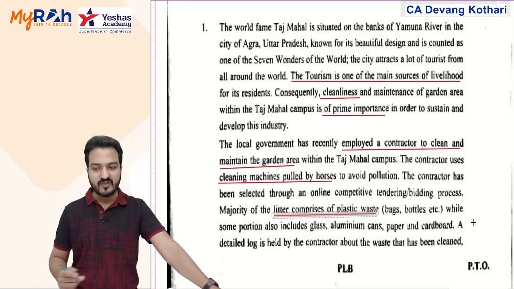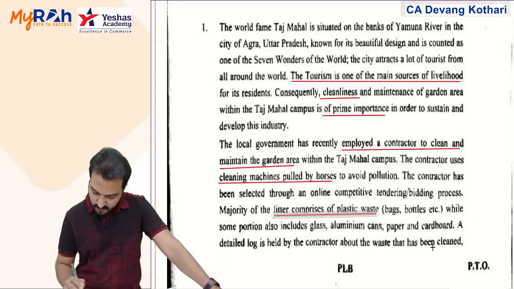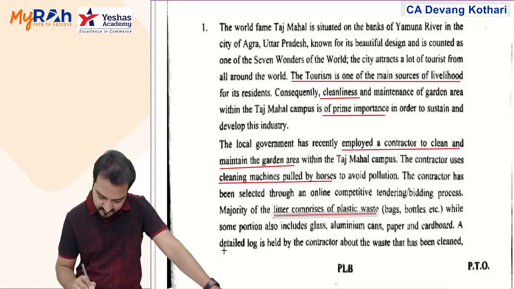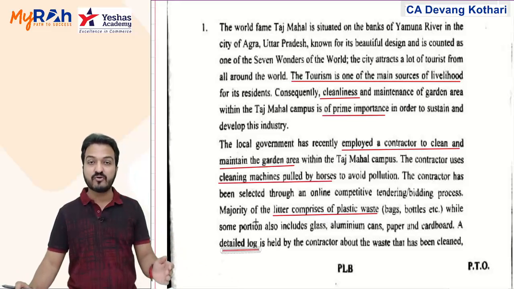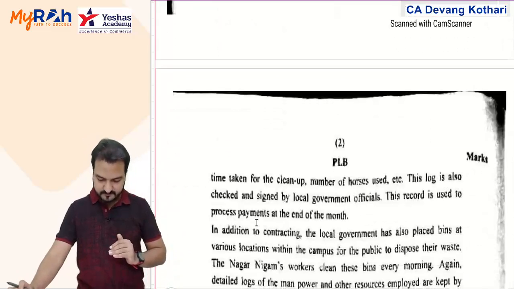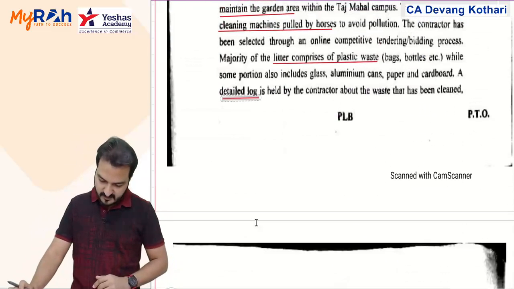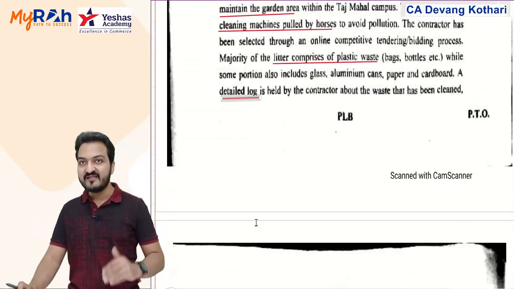What is given next? A detailed log is held by the contractor about the waste that has been cleaned. See what is contained in that log.